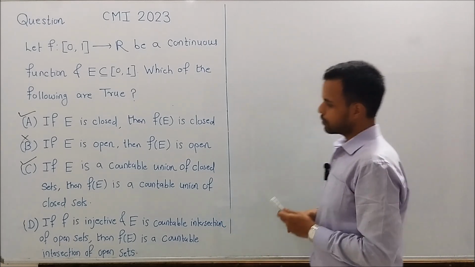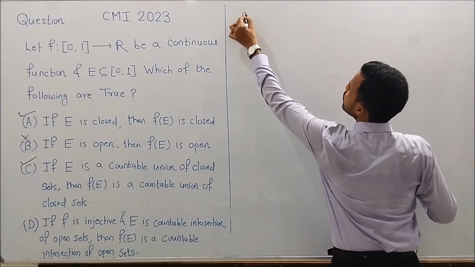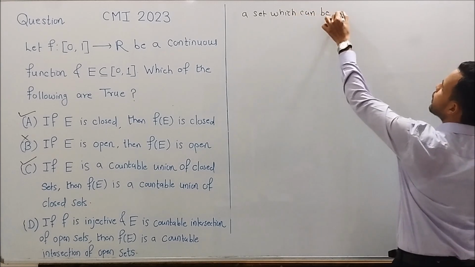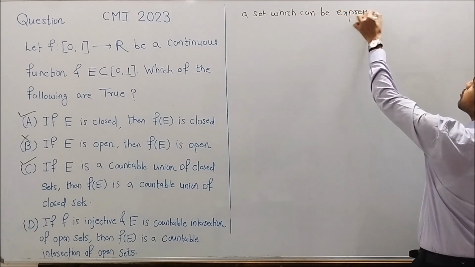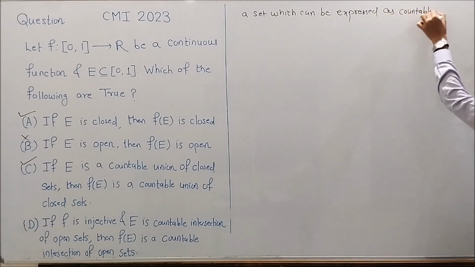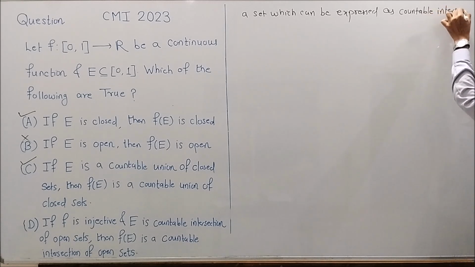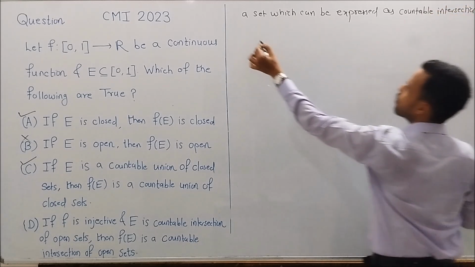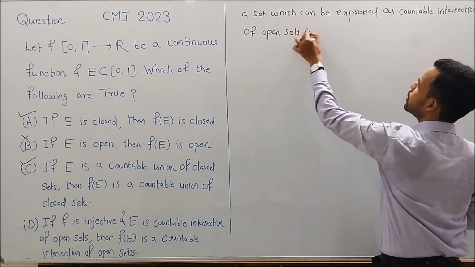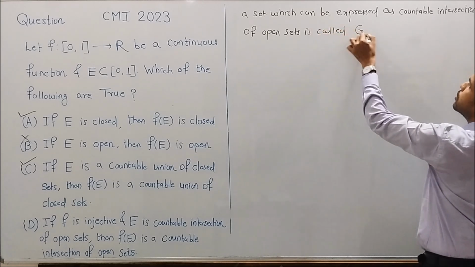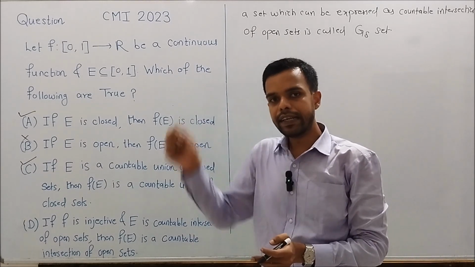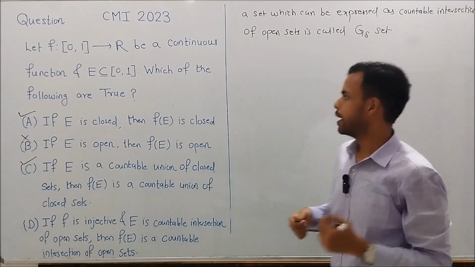So let's prove it. We note that a set which can be expressed as a countable intersection of open sets is called a G delta set.